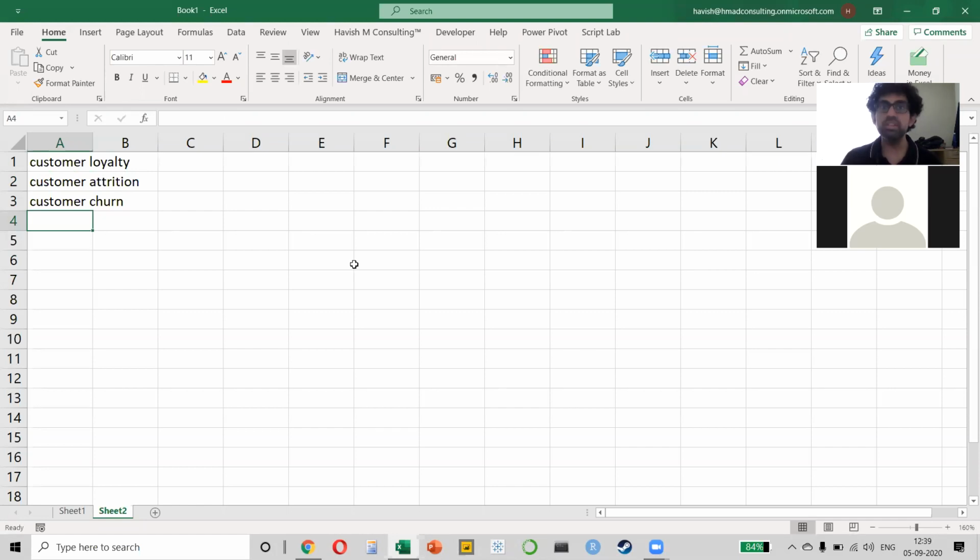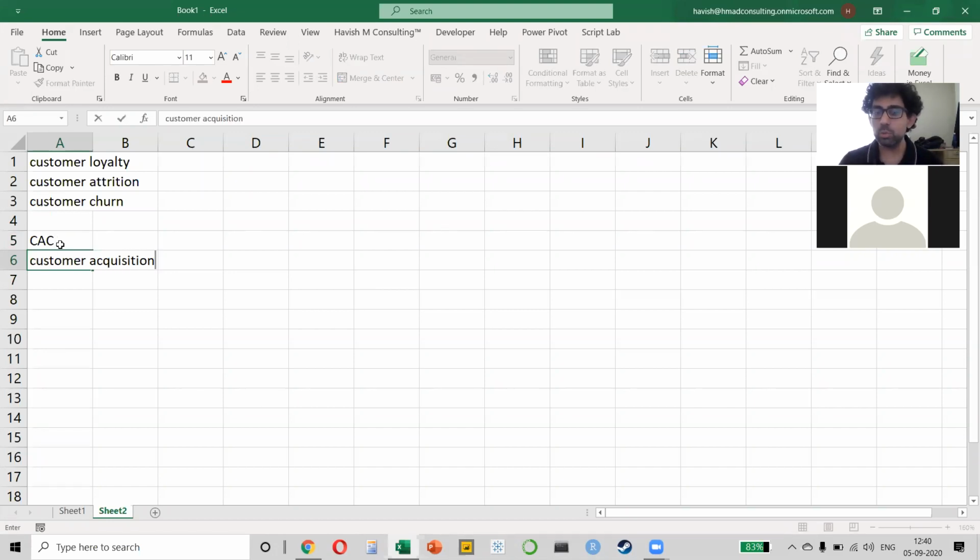Very important for every business. So for example, at Flipkart and Amazon, it's very important to know what the customer loyalty is, because customer loyalty helps you understand what you call the customer acquisition cost, right? Again, I'm not going to get too much into the theory because you can always do a Google search and find out what these things are. But I want to tell you how analytics can be related to these topics. So we want to look at the customer acquisition cost.